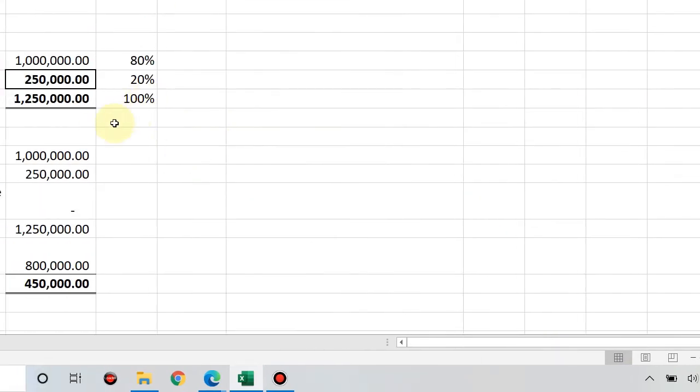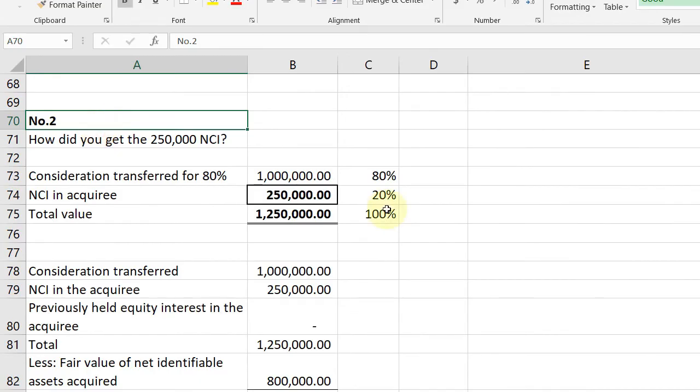Number 2. So, number 2 naman, sabi, ABC Co elects the option to measure an NCI at fair value. The value of 250 is assigned to the non-controlling interest in XYZ. The consideration transferred is 1 million. How much is the goodwill? Okay. So, dito, pwede mo actually i-compute si 250,000. Although given na siya, pwede mo pa rin siyang i-extract.